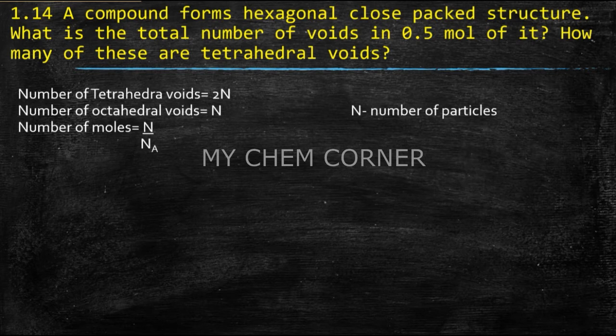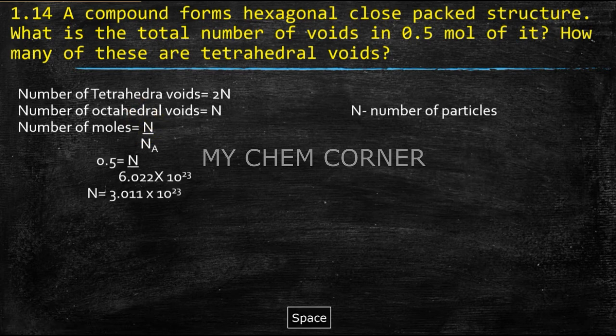Number of moles is equal to the number of particles divided by Avogadro's number. In this case, the number of moles we know, which is 0.5 mole in the question. Na is a constant. We need to find out N. When we substitute the values here, N is equal to 3.011 × 10^23 after we cross multiply them. So now that we know N, we need to find out the number of tetrahedral voids.